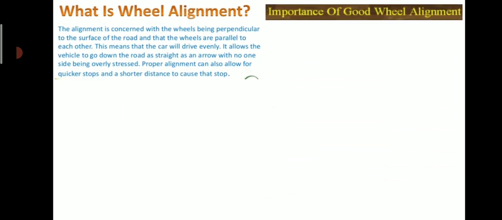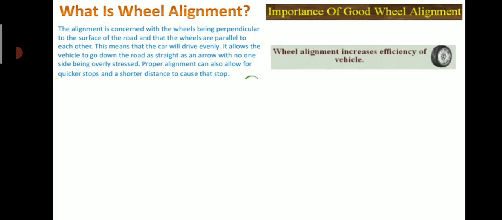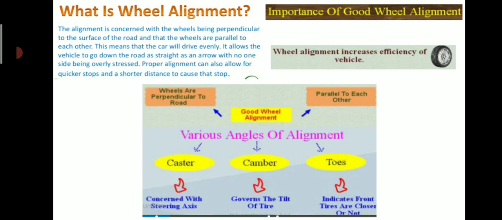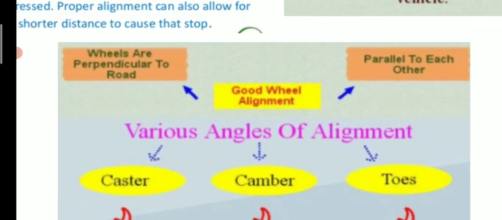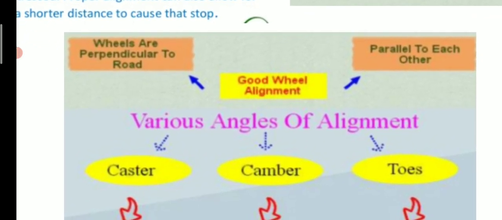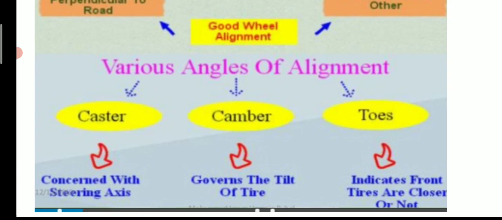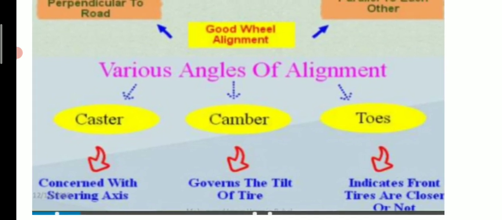Importance of good wheel alignment. Wheel alignment increases efficiency of the vehicle. This figure indicates various angles of alignment, caster, camber and toes, and because of this good wheel alignment will get the wheels perpendicular to the road and the wheels parallel to each other. So what are these angles? Caster is concerned with the steering axis, camber is the tilt of the tire, and toe indicates whether front tires are closer or not.